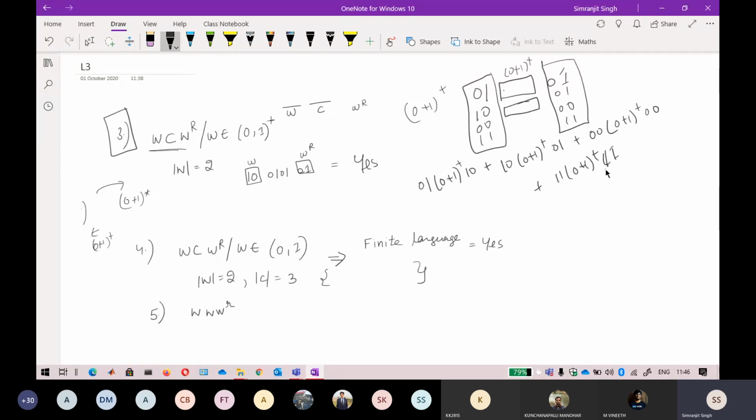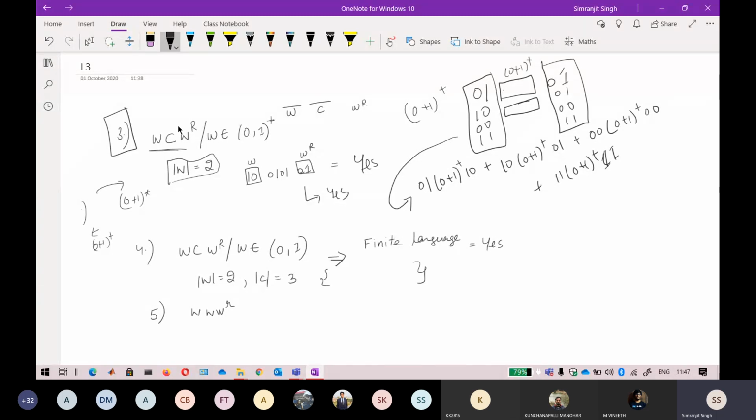So you are able to write the regular expression for this particular language, because when I fix the length of W, the main part is W. The main part is I have to remember W, so I have to see the WR, what exactly the reversal of that part is. But if I fix the length of W, I have to remember only a finite portion of the string. I do not have to remember all the portions, so I can write a regular expression for that. So I can directly say that yes, this is a regular language.